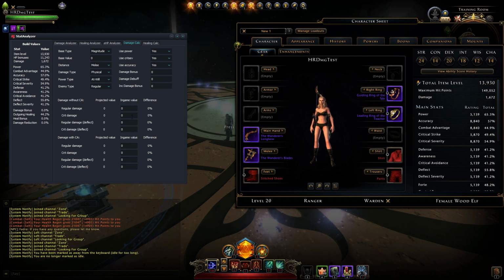So the difference should be 0. If it's not 0, then something is off. And you can see how much is off. And now I will make sure to show you in a second.